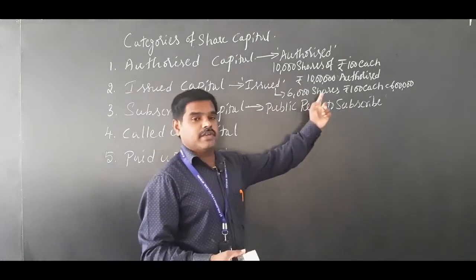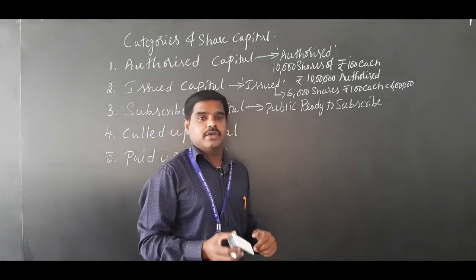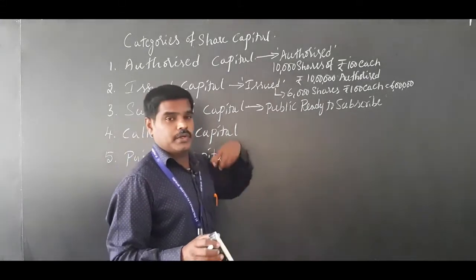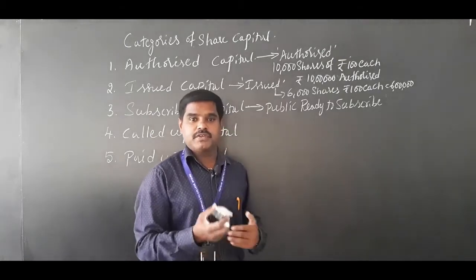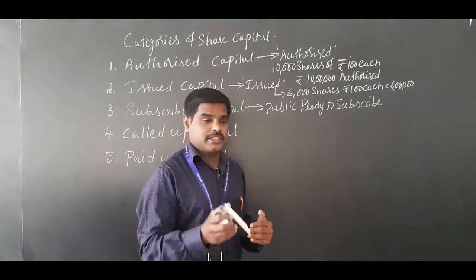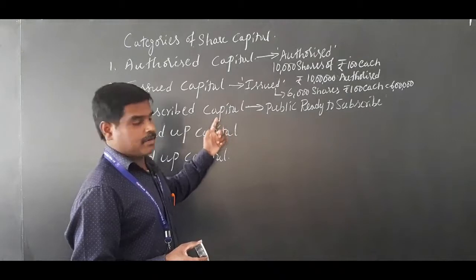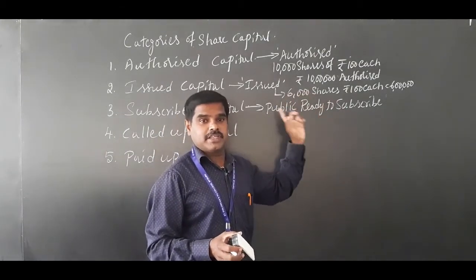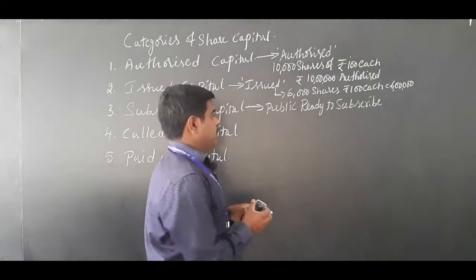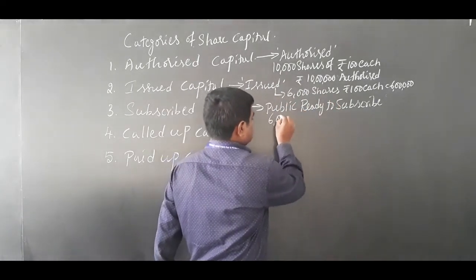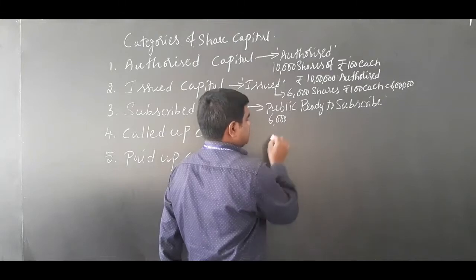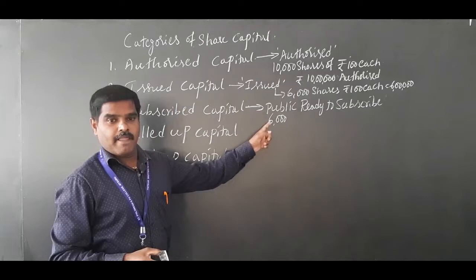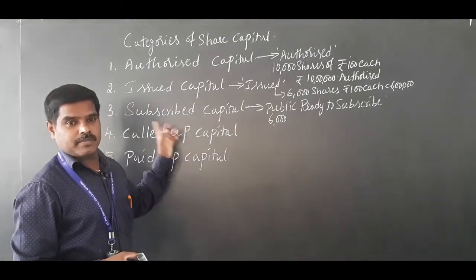Okay. So the company has given an advertisement for 6,000 shares, and subscribers are going to put in an application: we want shares. That is subscribed capital. Subscribed capital is what the public is ready to purchase, or subscribe. If all 6,000 shares are ready to be purchased, we call all 6,000 shares subscribed capital.